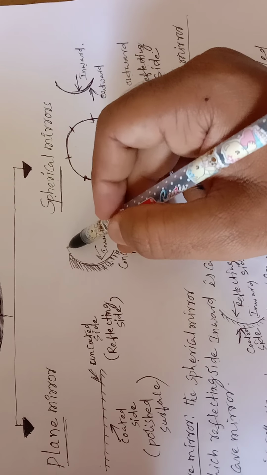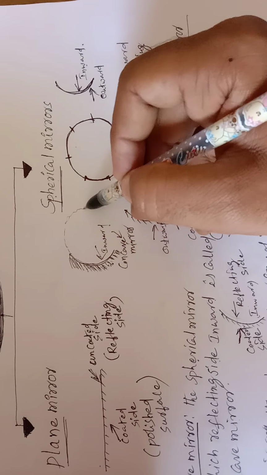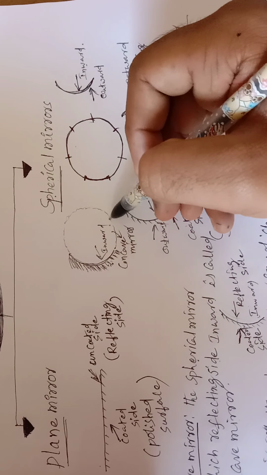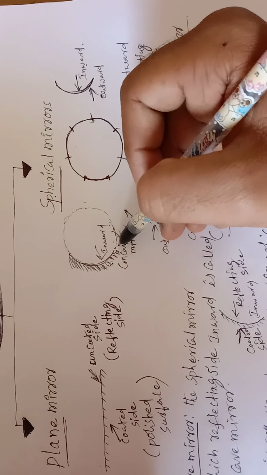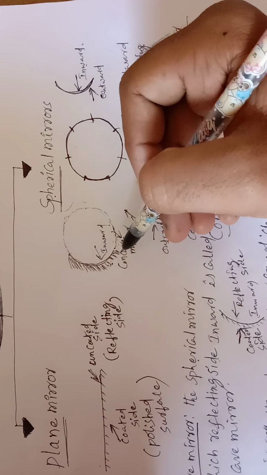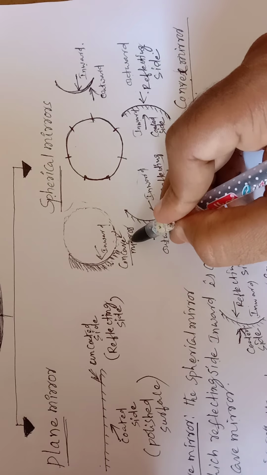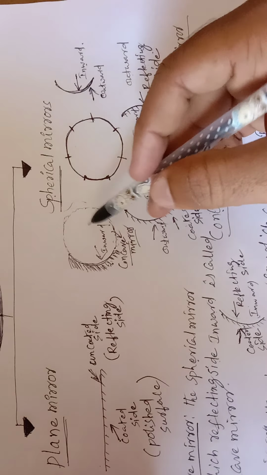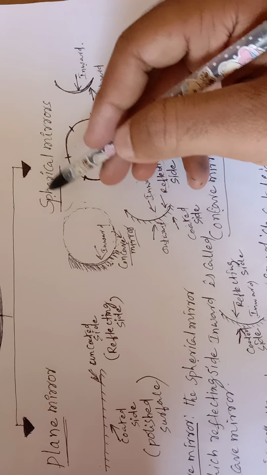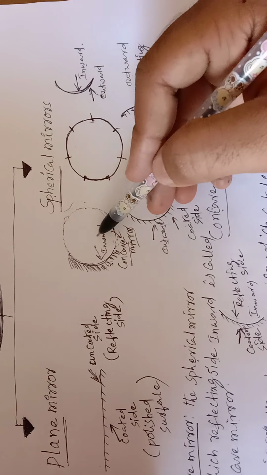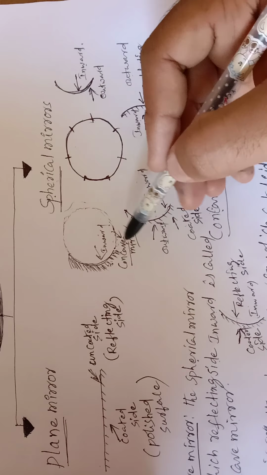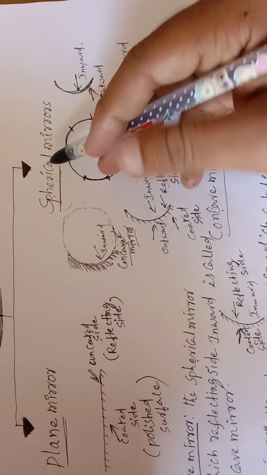If we extend this surface of the concave mirror, we will get a sphere. So the concave mirror forms a sphere, and the convex mirror also forms a sphere. Hence we can say the concave mirror and convex mirror are types of spherical mirror. The concave mirror is also a spherical mirror and the convex mirror is also a spherical mirror.